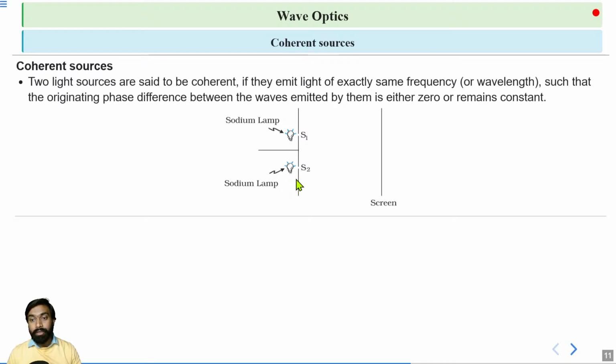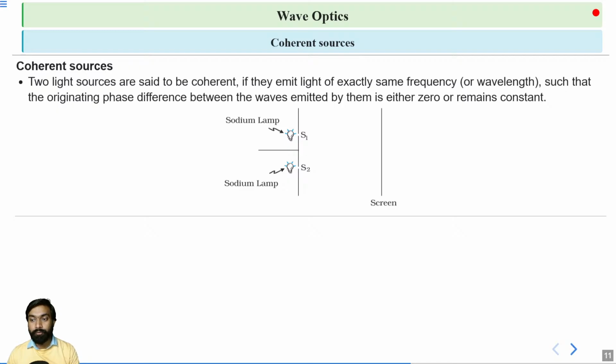When light emanating from both sources meets at a single point, are these two sources coherent? Think about it. Yes or no? No, because they cannot maintain a constant phase difference between them.